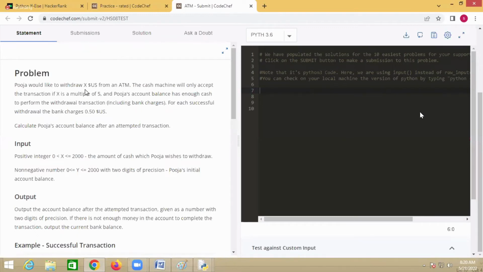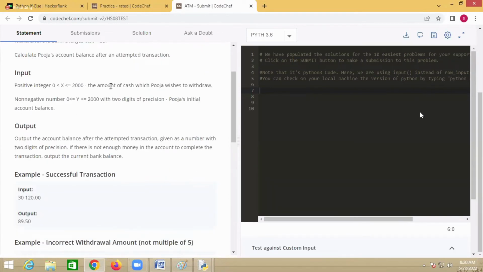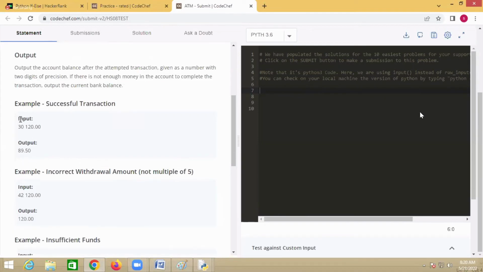Now Pooja would like to withdraw some X US dollars from the ATM. The cash machine will only accept the transaction if X is a multiple of 5, and Pooja's account balance has enough cash to perform the withdrawal, including bank charges. For each successful withdrawal, the bank charges 0.50 US dollars. Calculate Pooja's account balance after an attempted transaction. Now this is the input format: a positive integer, the amount of cash which Pooja wishes to withdraw, and a non-negative number, and then the output. See, input should be given in one line.